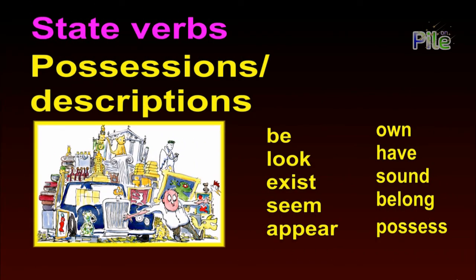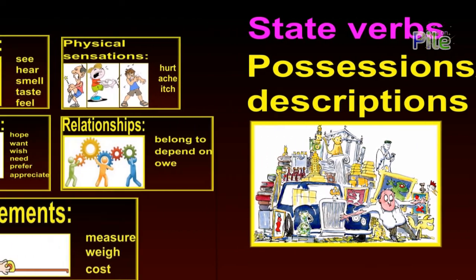And the final group of state verbs is possessions and descriptions. The verbs are be, look, exist, seem, appear, own, have, sound, belong, possess.